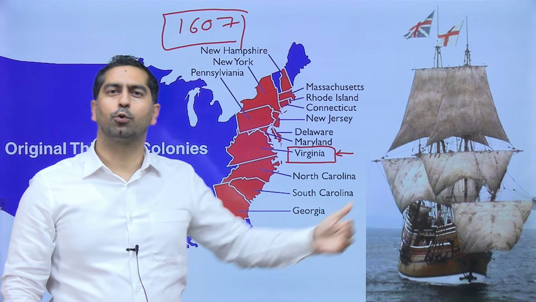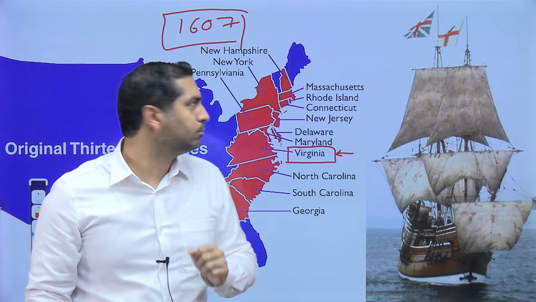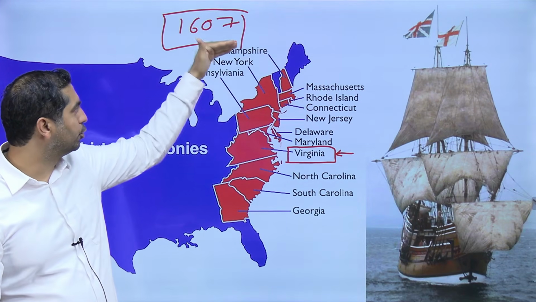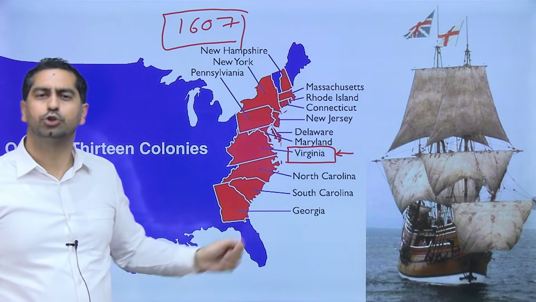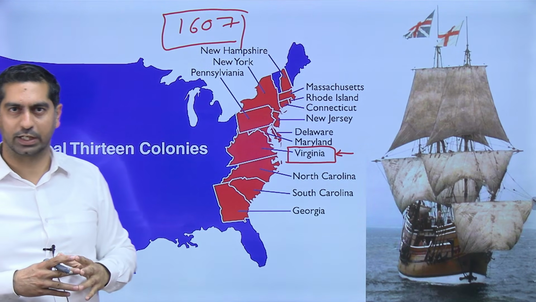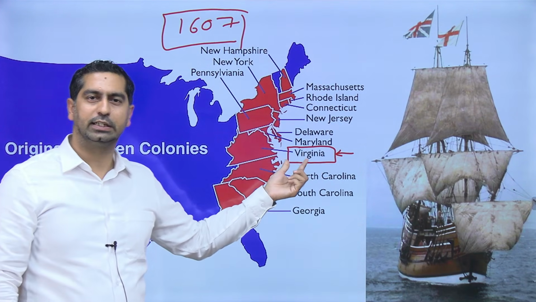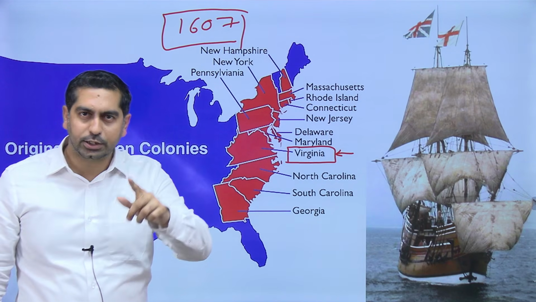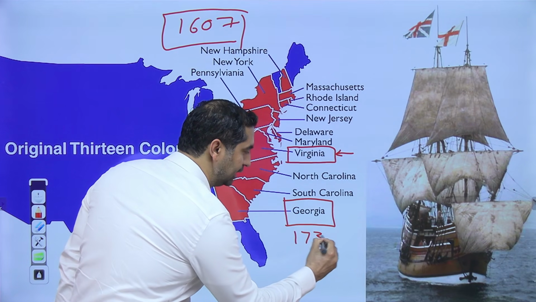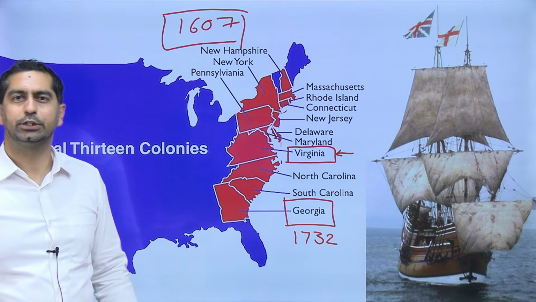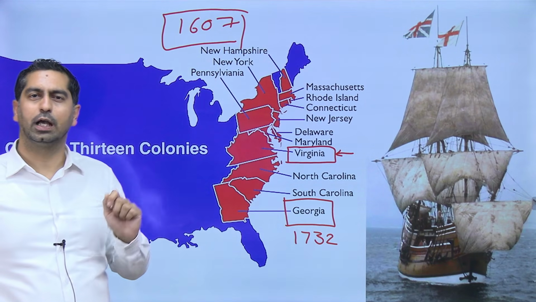Thereafter, during the course of the next century or so, 12 other colonies were established. So we have New York, Massachusetts, New Hampshire, Pennsylvania, Delaware, Maryland, North Carolina, South Carolina, Georgia, like the colonies that are mentioned over here. So there were 13 total colonies. The first of them was Jamestown, which developed into the colony of Virginia. The last of these was Georgia, established in 1732. So these were 13 independent colonies established by Britain on the east coast of America.